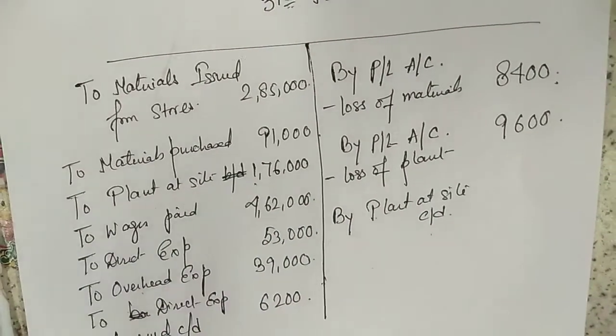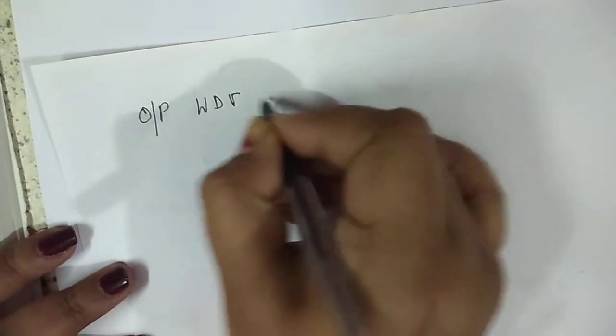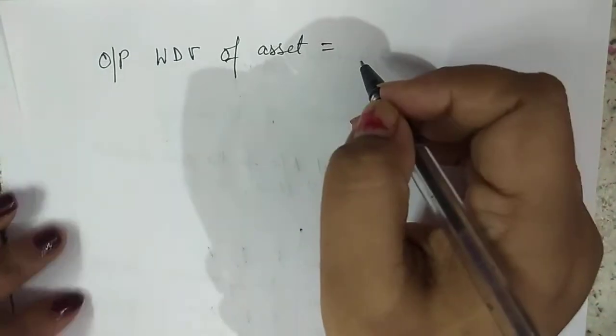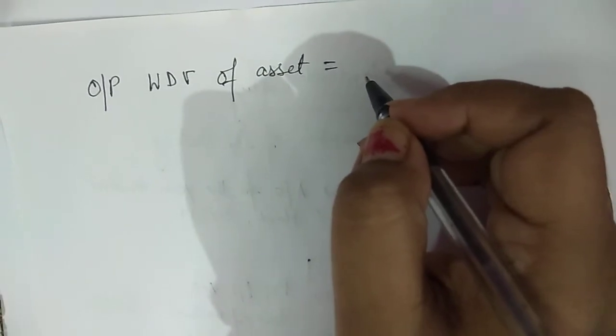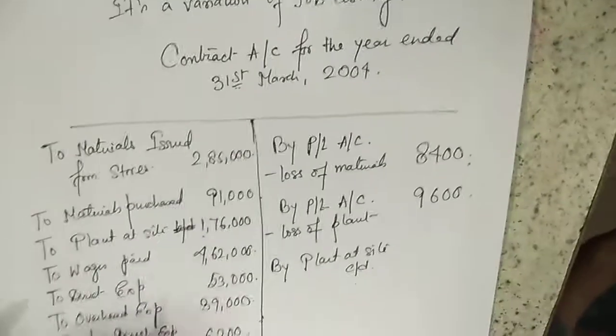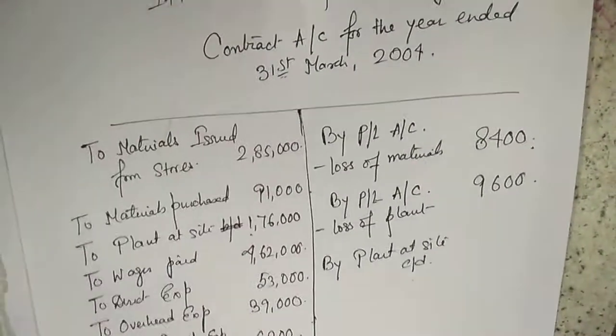Achha, let us do a working on this. How much was my opening WDV of asset? Opening WDV of asset was 1,76,000. Fine.